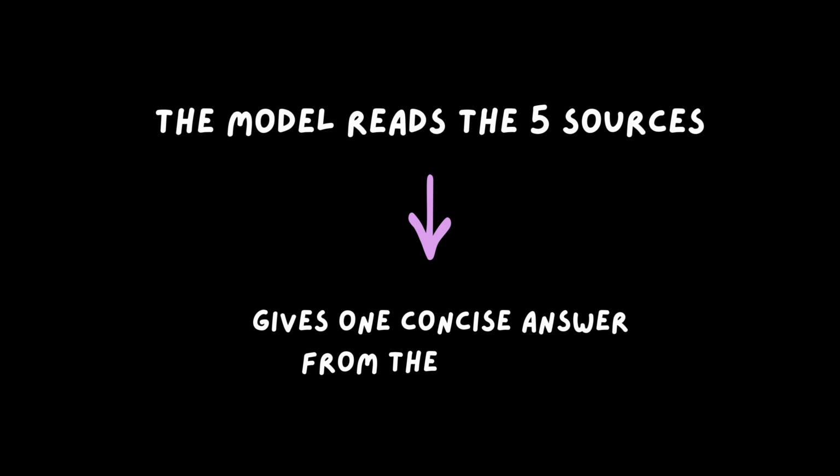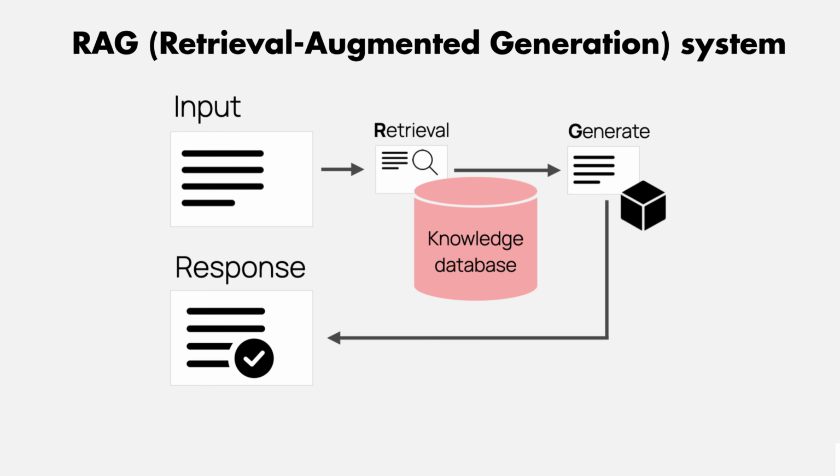Instead of returning the top 5 chunks directly, those chunks now get passed to the language model, which reads only the relevant parts of the document and generates a concise answer grounded in the source material. This turned my simple semantic search engine into a RAG system, the same idea behind tools like NotebookLM.